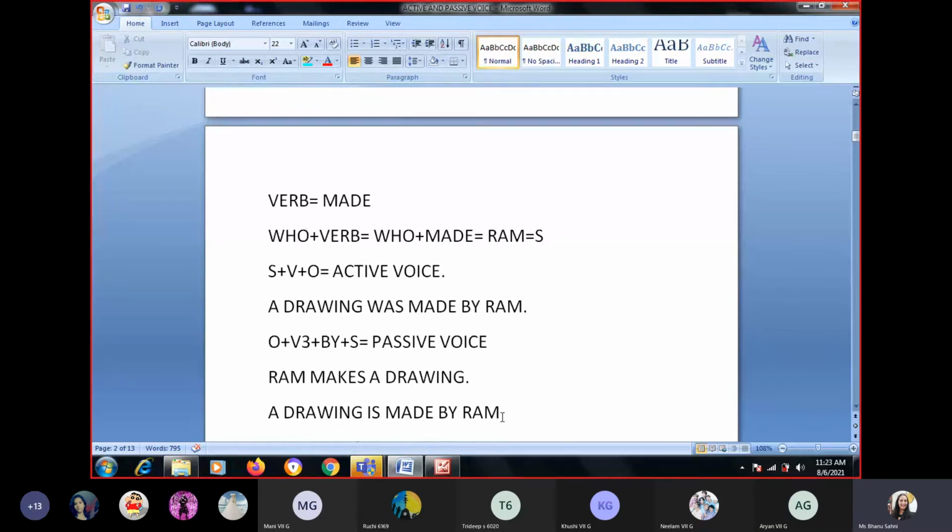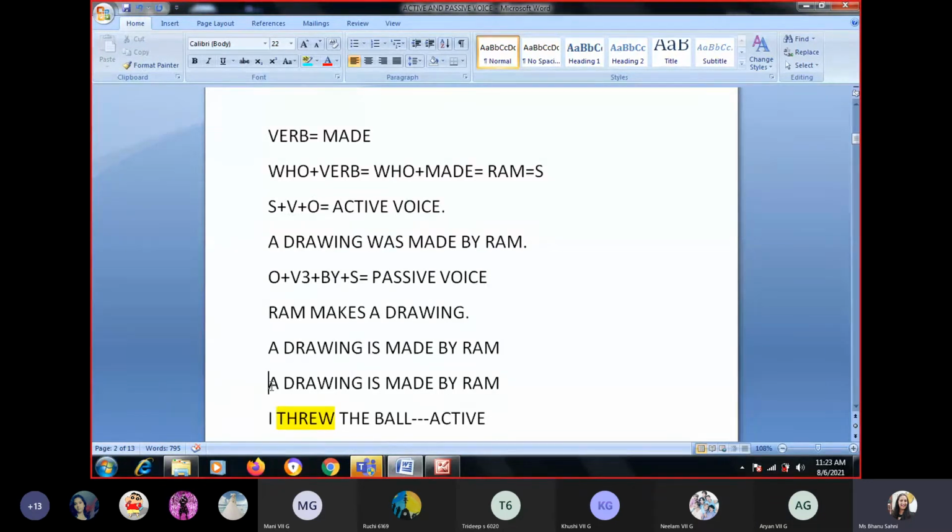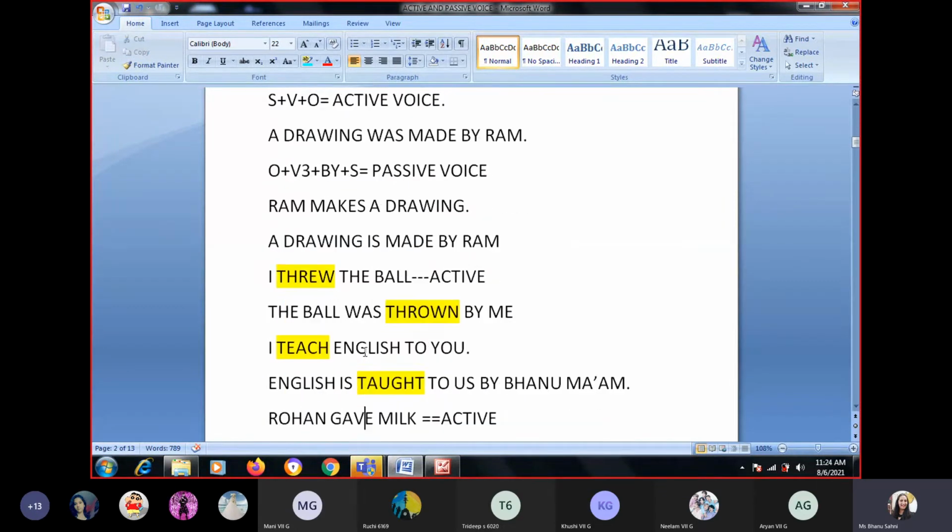Very good. Now, using the verb according to your subject, whether it has to be singular is or plural are or was or were, using your verb according to your subject is known as subject verb agreement. This thing is known as subject verb agreement. Now I'll give you more examples.